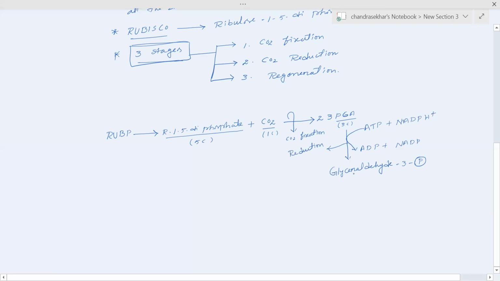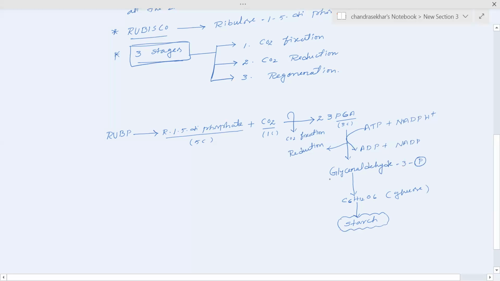Later, the glyceraldehyde 3 phosphate undergoes several reactions and forms a 6 carbon compound called glucose. So glucose will be formed at the end of the dark reactions. Later the glucose is stored in different parts of the plant as starch. That is the reason the end product of photosynthesis is starch.